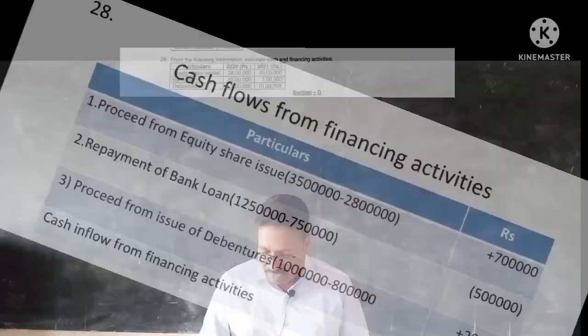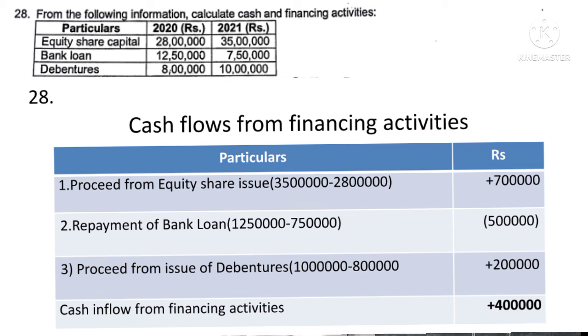Then question number 28 is about the cash flow. So here we have to calculate the financing activities. First one is the equity share capital. In the year 2020, there was 28 lakh, and in the current year it is 35 lakhs. So first you draw the format of the cash flow. Number 1 is here equity shares are issued, because in the last year equity shares was 28 lakhs. Now in the current year it is 35 lakhs, means there is a difference of 7 lakhs, means 7 lakhs extra equity shares are issued. So therefore number 1 is proceed from equity shares issued is 7 lakhs, in bracket 35 lakhs minus 28 lakh.